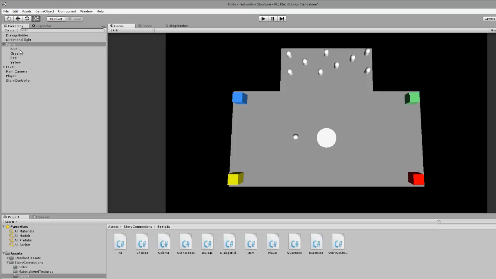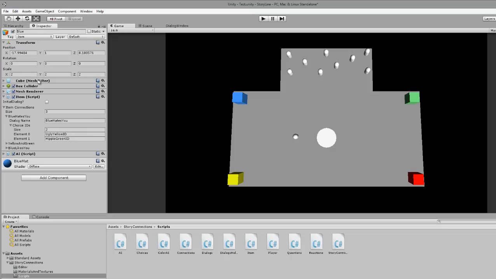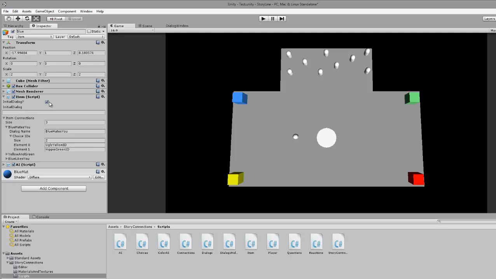So let's first show an item. This is an item. I'm on the blue one now. It doesn't have an initial dialogue. That is the one where if I go there and nothing on my list has been chosen, it will play that one. I can just pick yes and then write the dialogue name